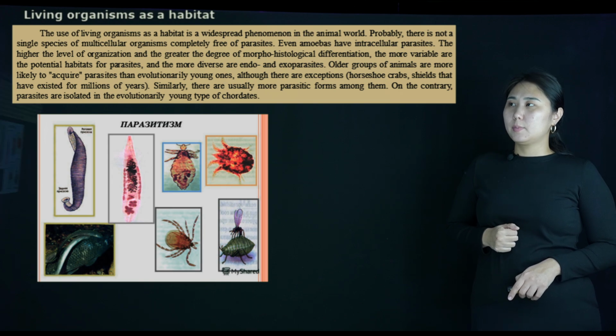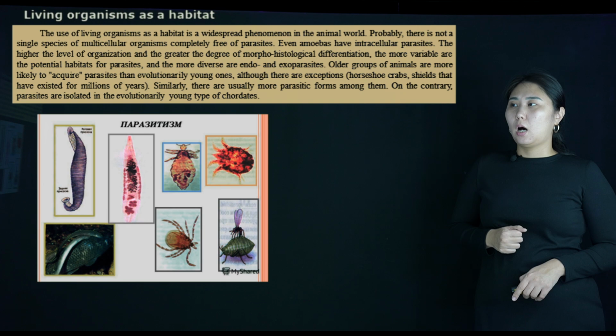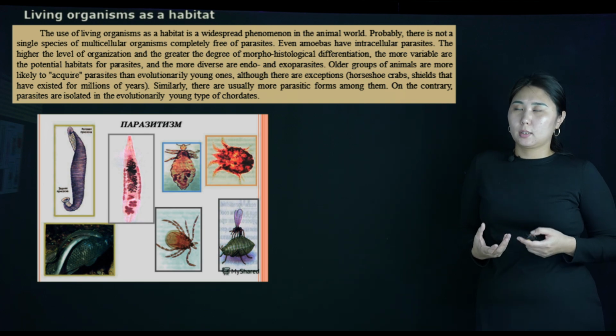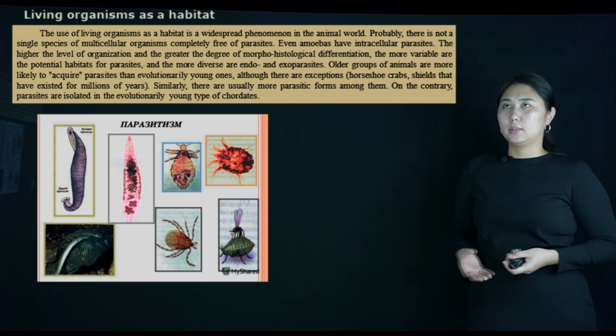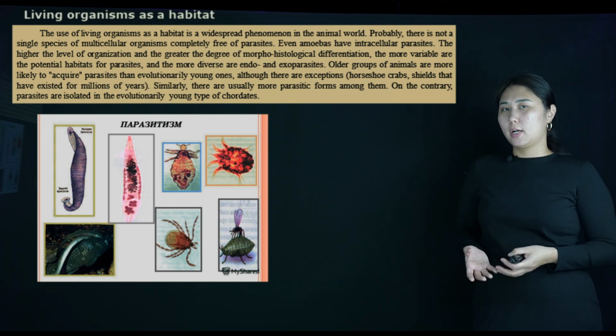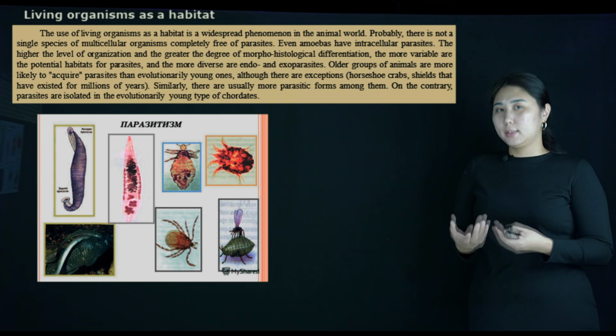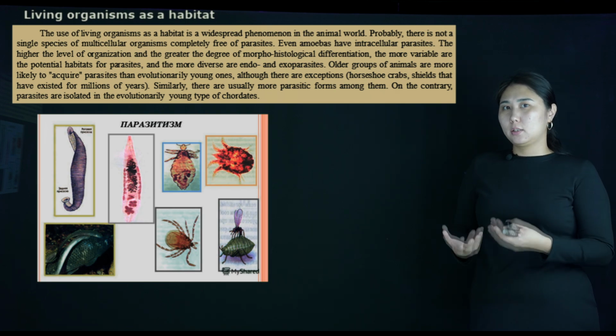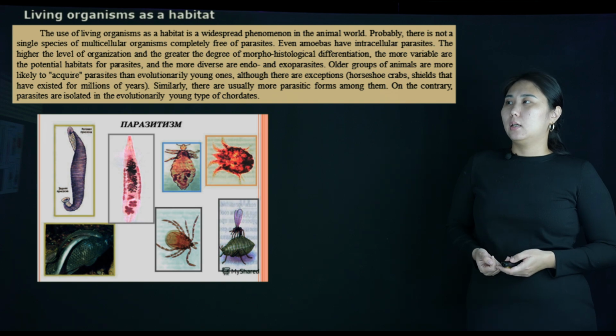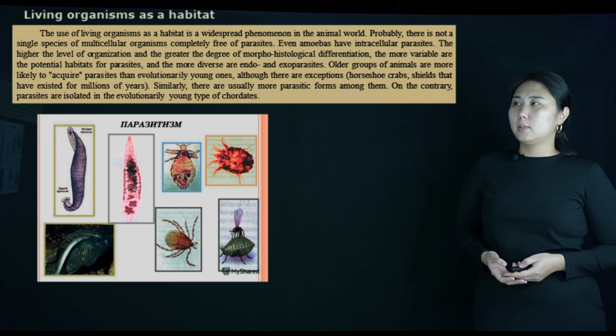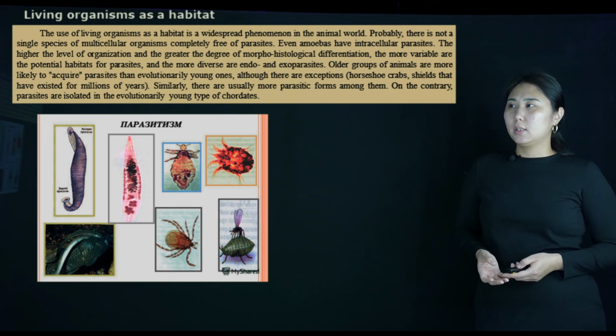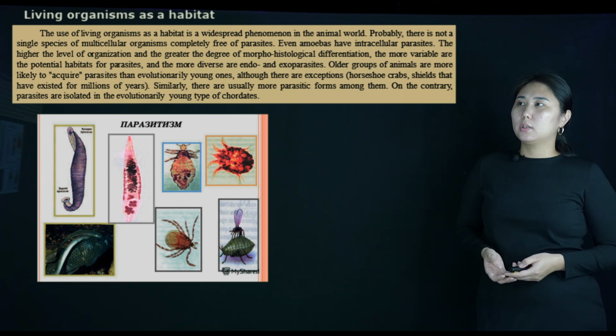Living organisms as a habitat. How can living organisms be a habitat for animals? Yes, living organisms are a habitat for parasites. The use of living organisms as a habitat is a widespread phenomenon in the animal world.